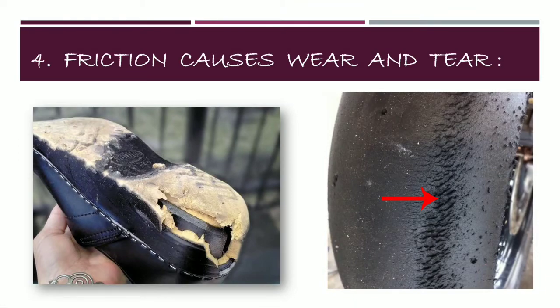Friction causes wear and tear. Why does the sole of your shoes get torn after using them continuously and the tires of the vehicle wear out frequently? This happens due to friction, as the sole of the shoes are in contact with the ground. Similarly, the tires of the vehicles move on the ground making a contact with it. So, when we move or a vehicle moves on the ground, that motion is opposed by the friction, due to which shoes or tires get wear and tear. Thus, friction causes wear and tear.